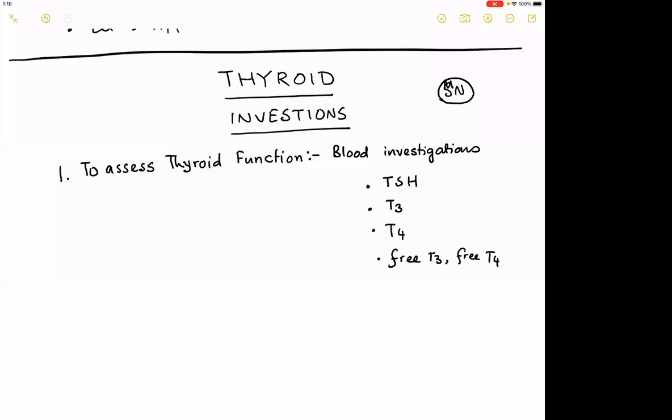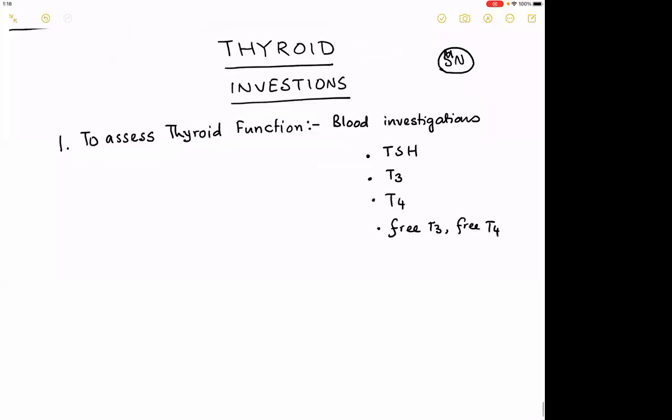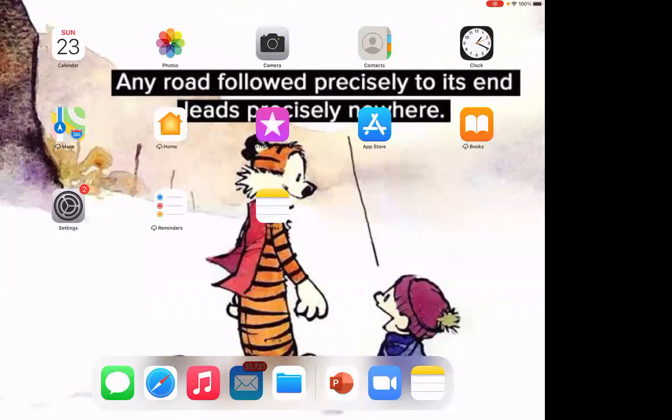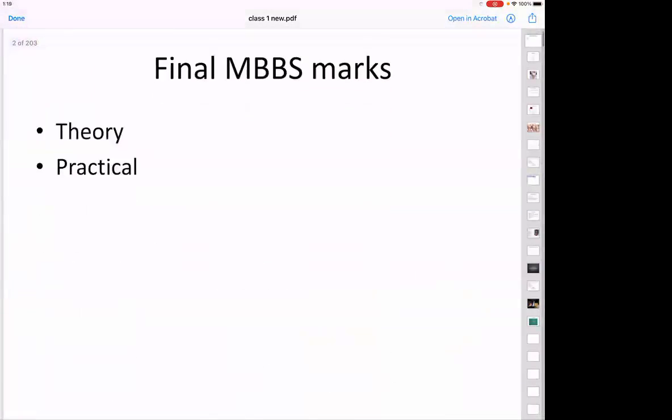In endocrinology, not in endocrine surgery, they talk about details of the various investigations. But for all of you, I will request you to see this simple table and make